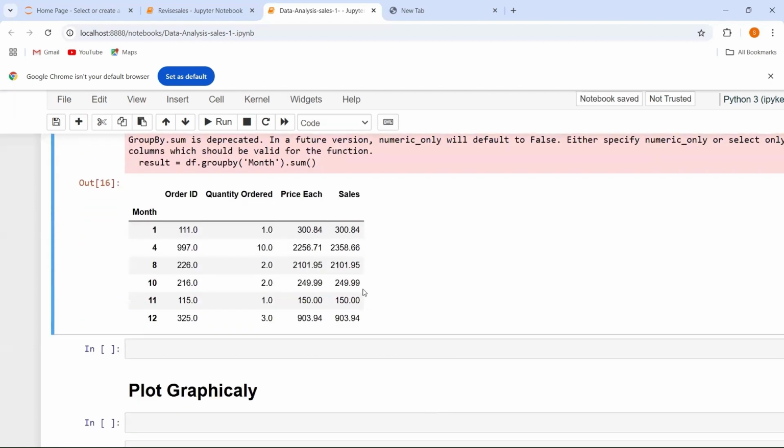So what will be your best month for sales? That is the 4th, and this is your best month for the sales.